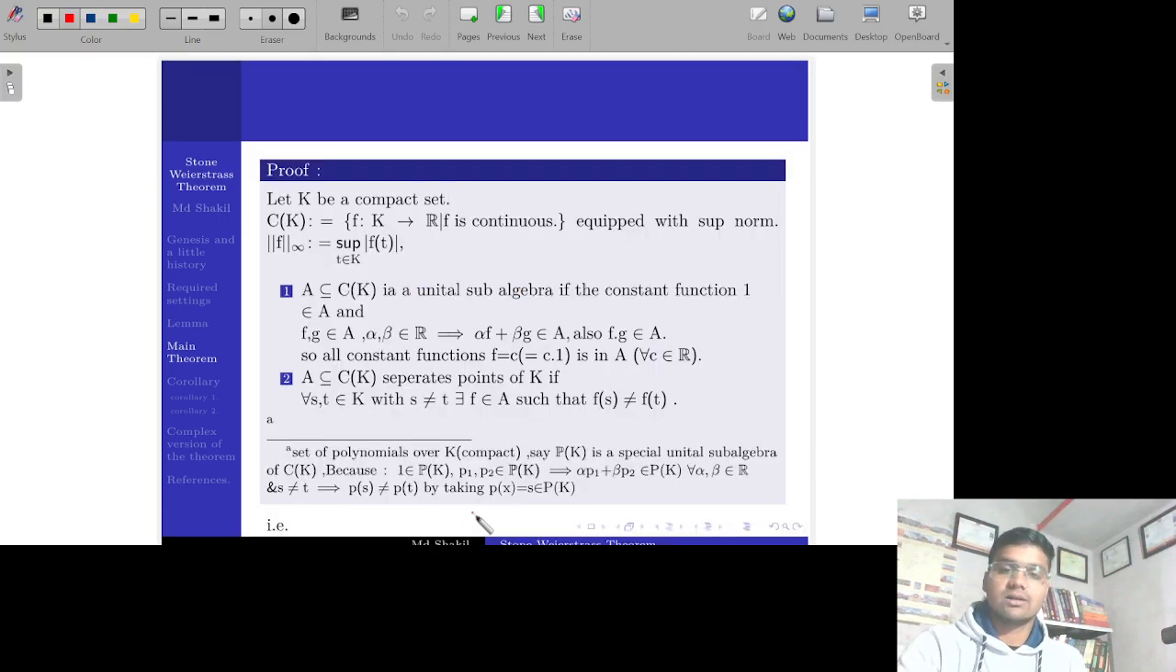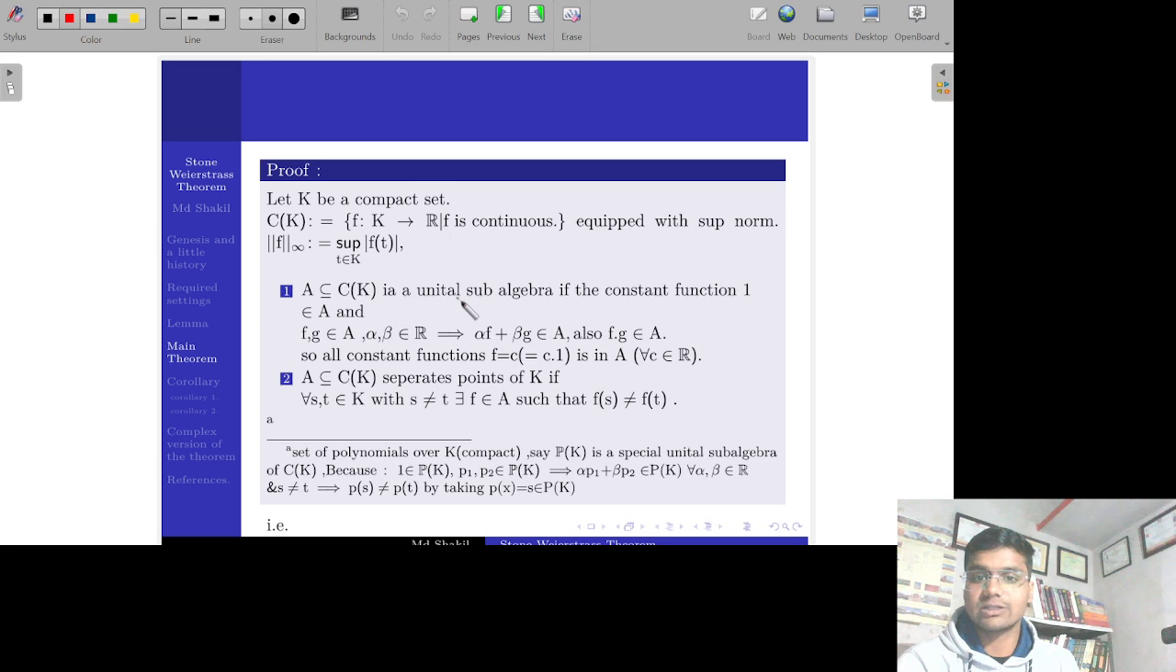Now we will look upon the proof of this theorem. So first of all, suppose K is a compact set, and we denote C(K) as the space or set of the continuous functions f from K to R equipped with the sup norm. The sup norm is defined to be norm f infinity, that is equal to the supremum of modulus of f(t), t varies in K.